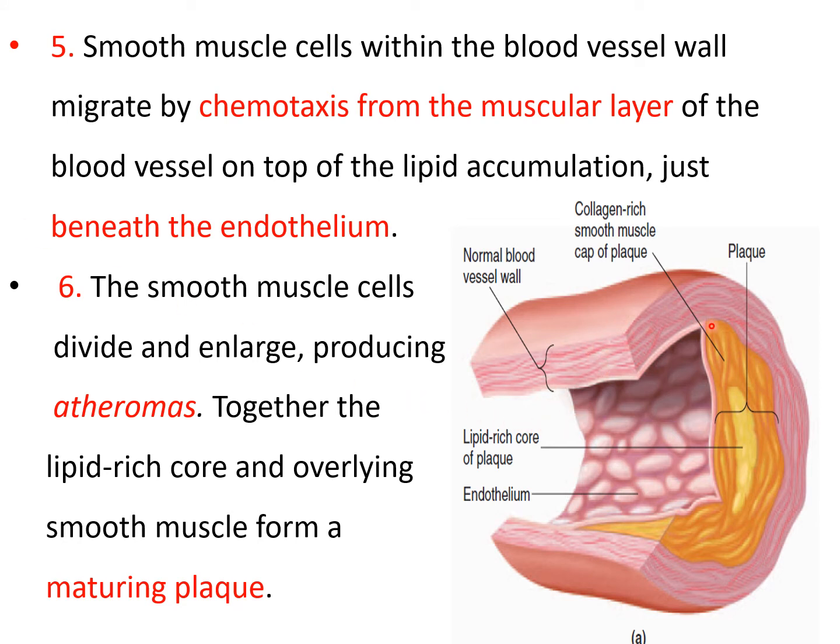Just have a look at this picture first. This is the plaque. This is the collagen-rich smooth muscle cap of the plaque. This is the normal blood vessel, and this is the lipid core of the plaque, and this is endothelium. The smooth muscle cells within the blood vessel wall migrate by chemotaxis from the muscle layer of the blood vessel on the top of the lipid accumulation just beneath the endothelium.